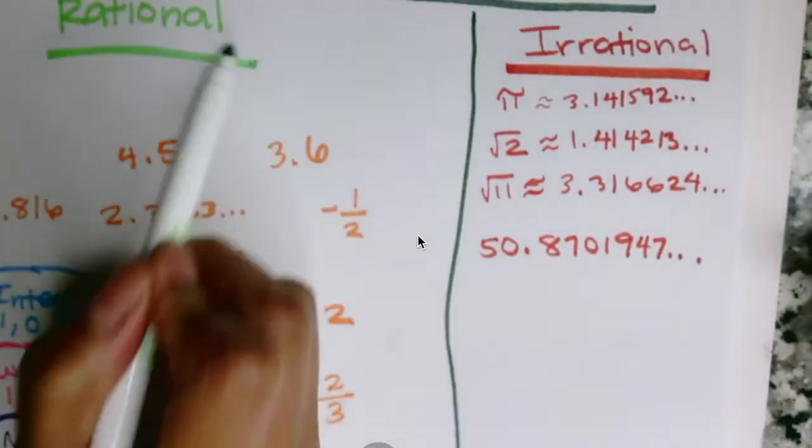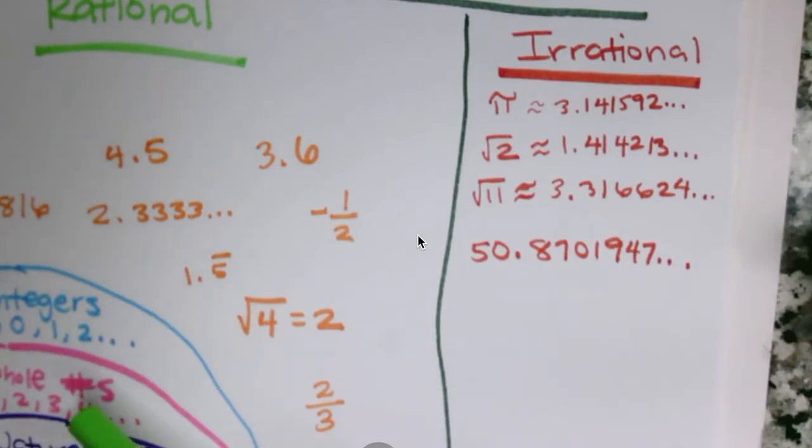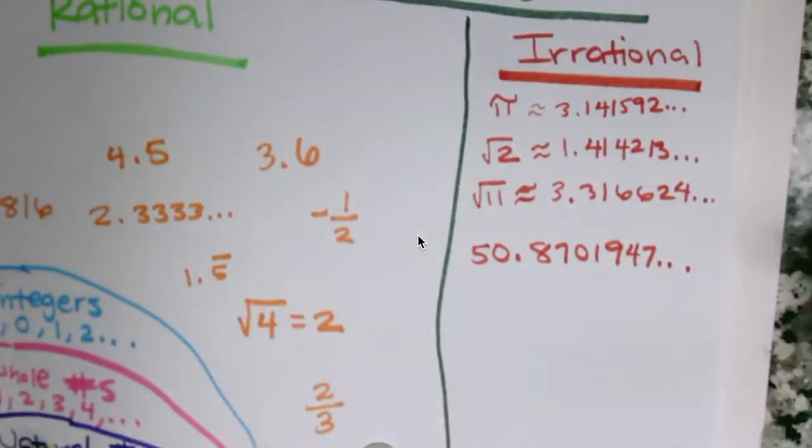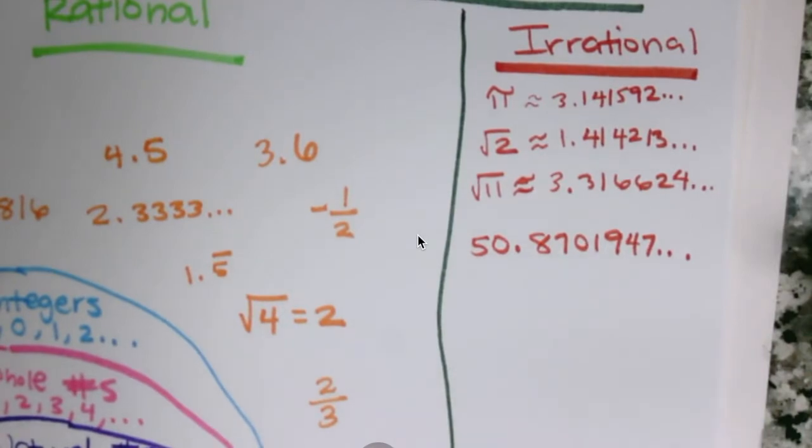You're going to need to know how to classify the difference between irrational numbers and rational numbers. You don't necessarily need to know all of this. It's good that we do know, but you need to know the difference between a rational number and an irrational number. That's the first part of this lesson. The reason we need to know that is because we need to learn how to approximate. Keep those notes by, because we need to know how to approximate.